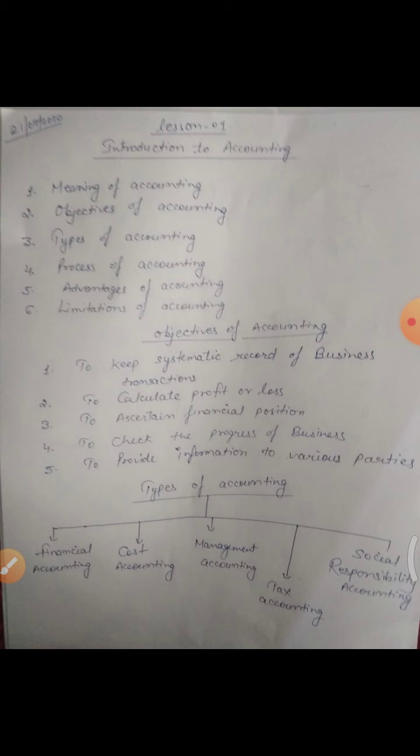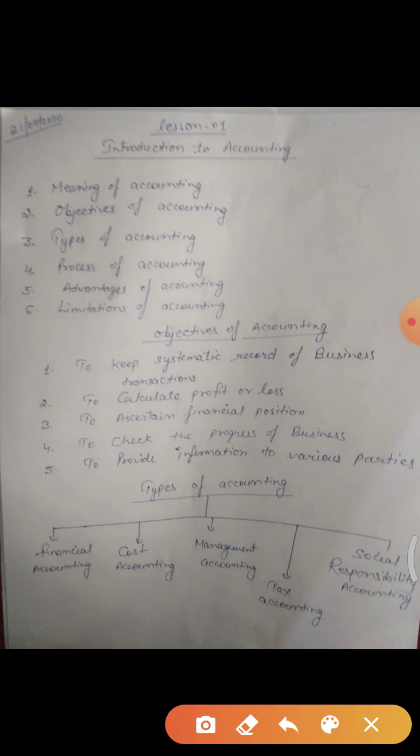Otherwise, at the end of the year, you will not be able to get the position of the business, what is going on in your business, if you don't have any record of your transactions. So first and most important point is here that accounting is done in a business to keep systematic record of business transactions. Second point is here to calculate profit or loss.